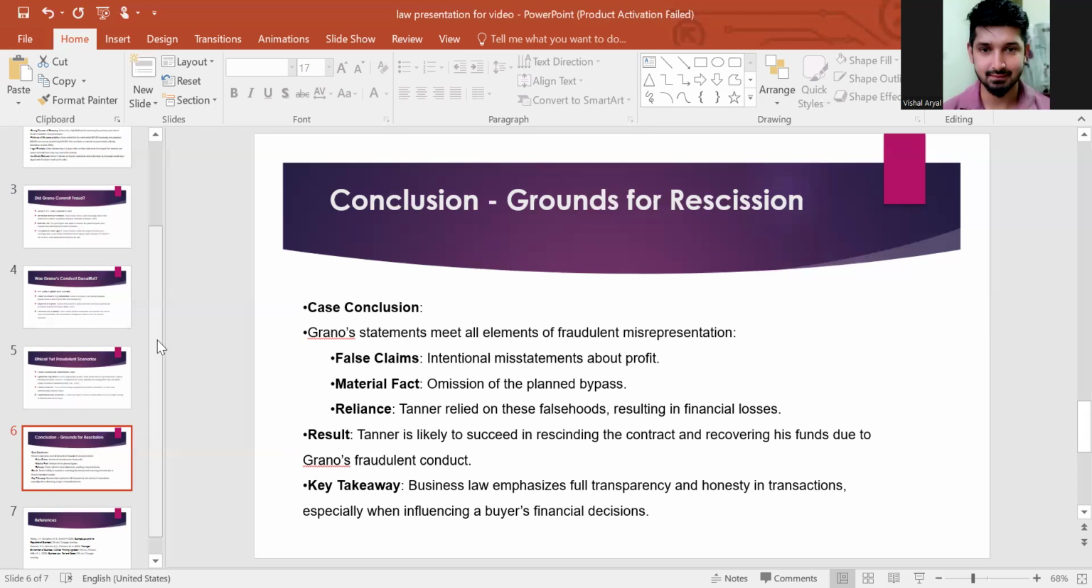with bad intention, then business law has all the grounds and clauses about full transparency and honesty in transactions, and provides the necessary remedies and decisions in order to protect the buyer, and provides the necessary action against the seller if the action is fraudulent, misrepresentation, and so on. So I'll conclude this case with this conclusion. Thank you for listening.